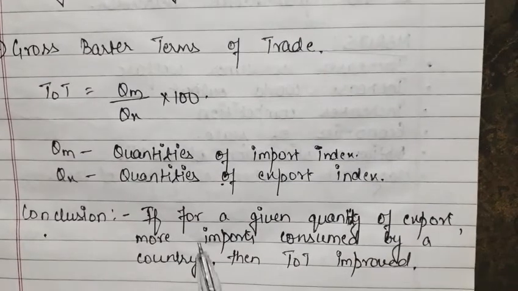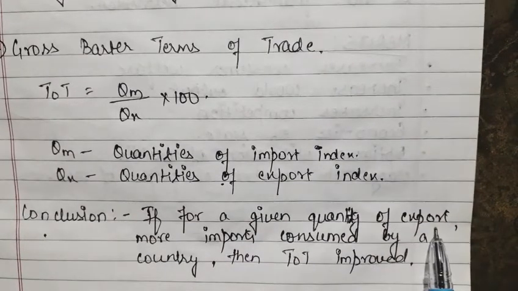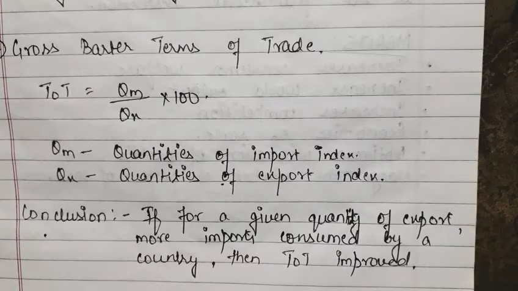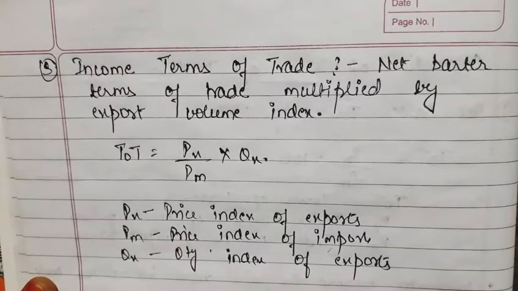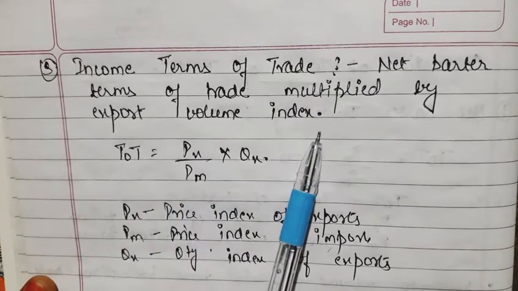Here also the same. If for a given quantity of export we are importing more things, then we can say that TOT has improved. If for a given quantity of export, more imports are consumed by a country, it means we are exporting a given quantity and the import that we are consuming is more, then we can say that TOT has improved.